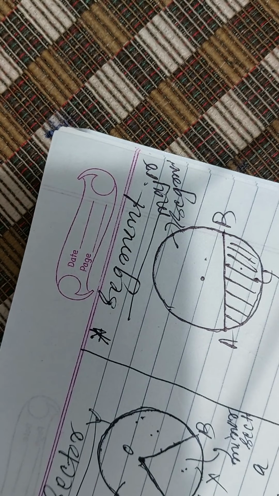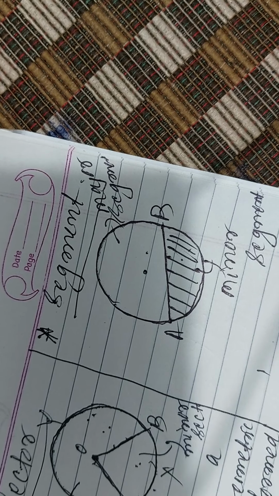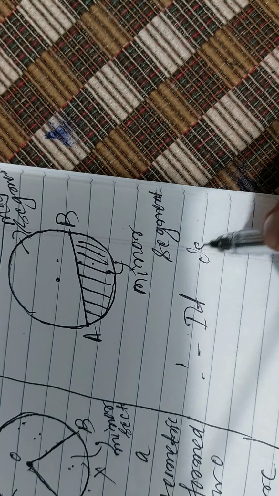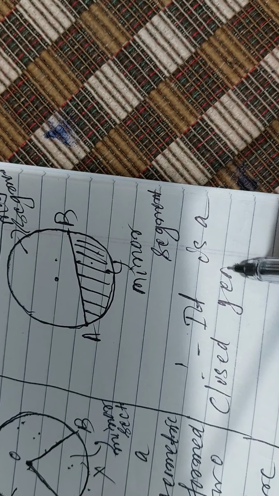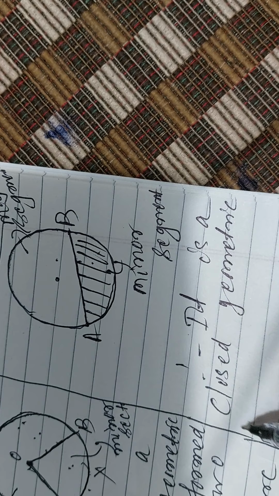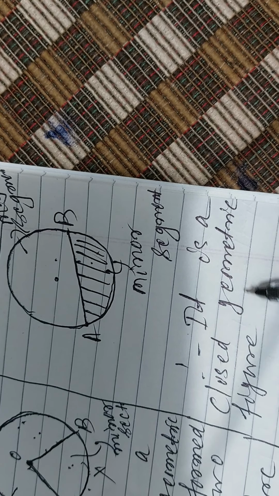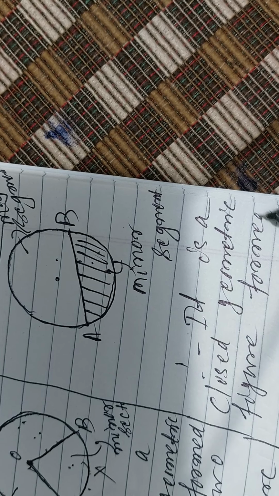This is chord AB. So define it: a closed geometric figure formed by any chord with including arc.